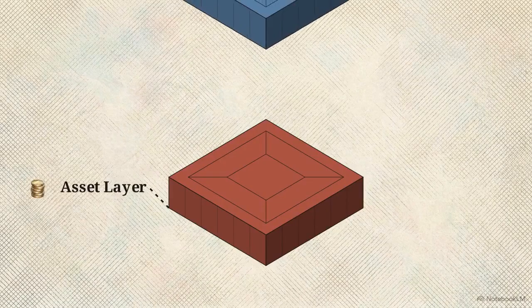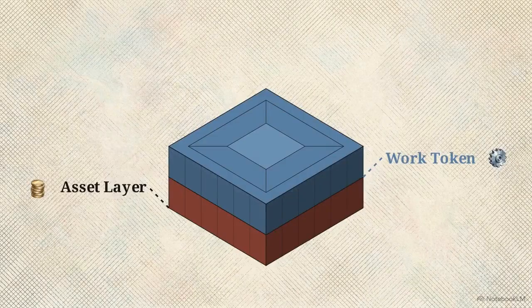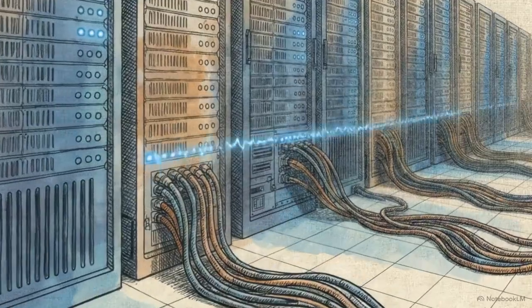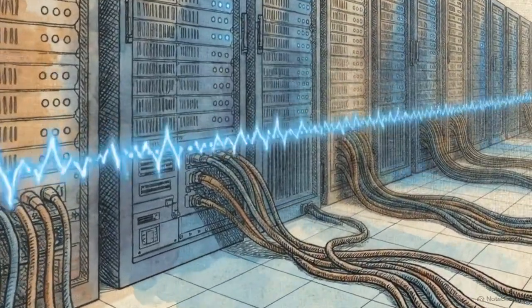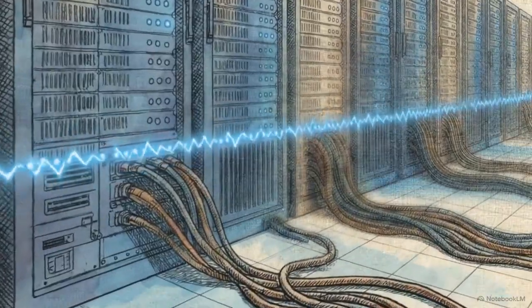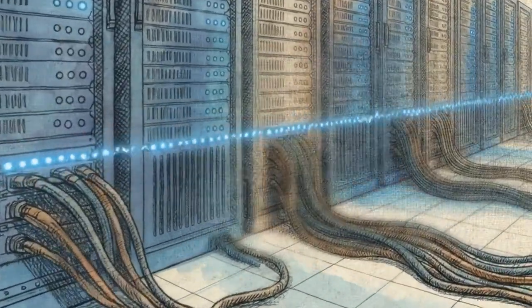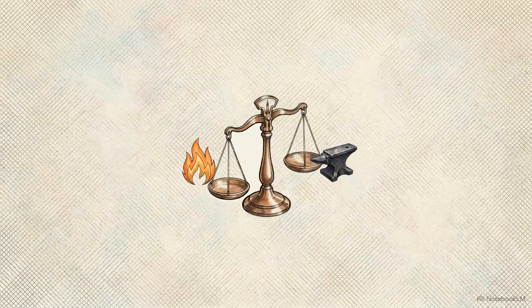The solution is the second layer, the work token, designed for decentralized physical infrastructure networks. Its function is isolated. It exists to reward operators for verified, physical, off-chain contributions to the network, specifically compute cycles or energy delivery. The economic engine of this layer relies on a tokenomic model called the burn and mint equilibrium.